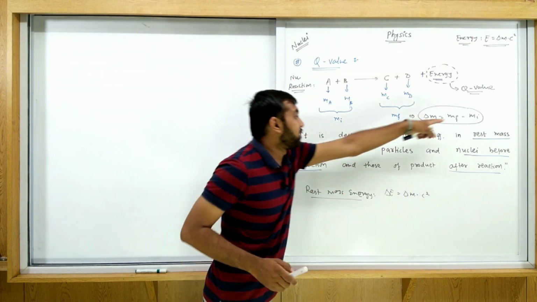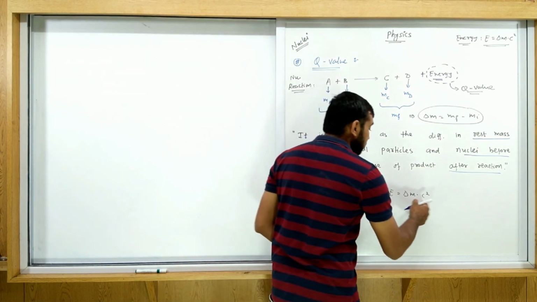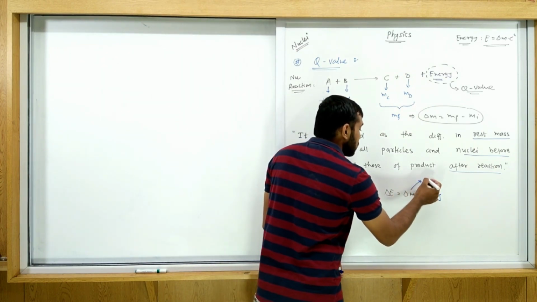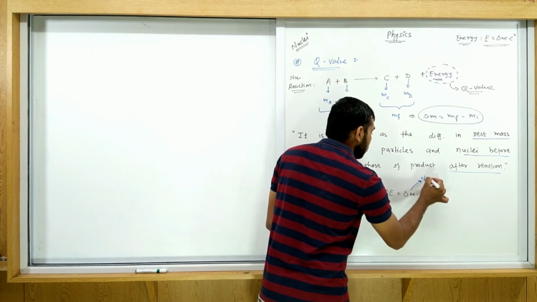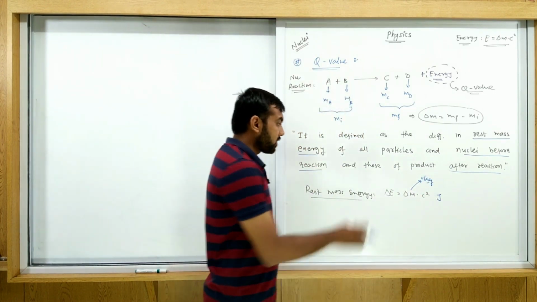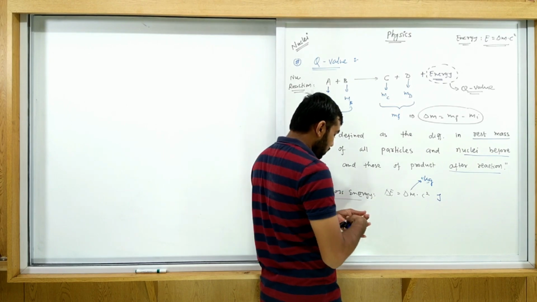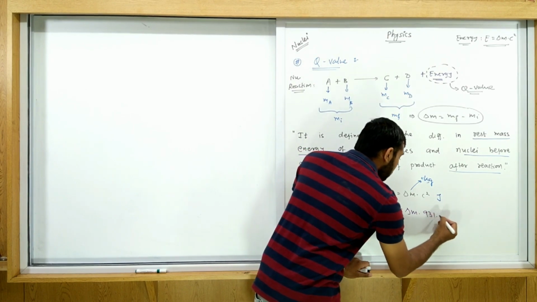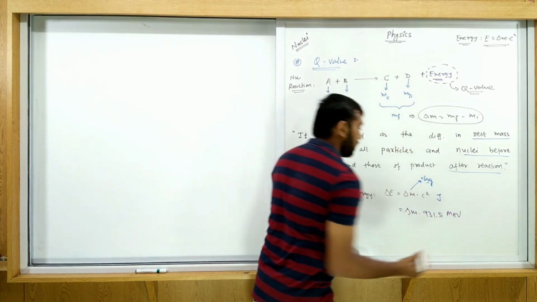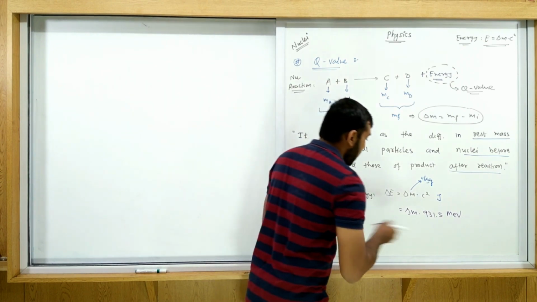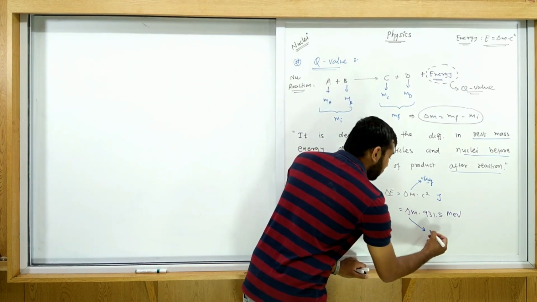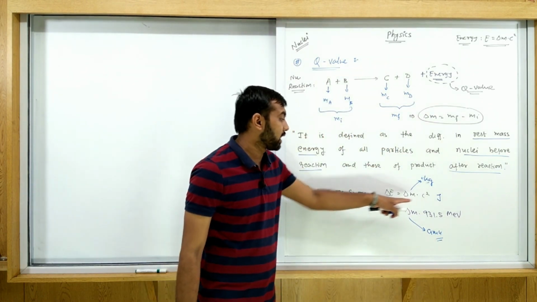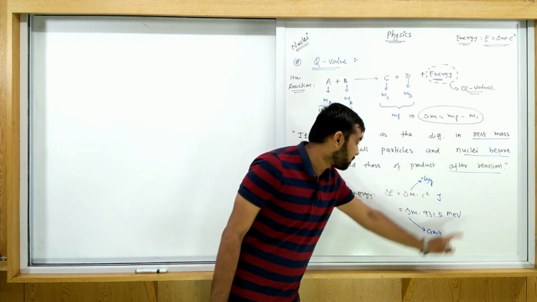Here delta M is M final minus M initial, and delta m c square is in terms of joule. As we discussed in the last session, delta M must be in kg. The same equation is also written in another form: delta M into 931.5 MeV. If you use this relation, delta M is considered in atomic mass unit. So we have two answers for delta E: one in joule and the second in MeV.